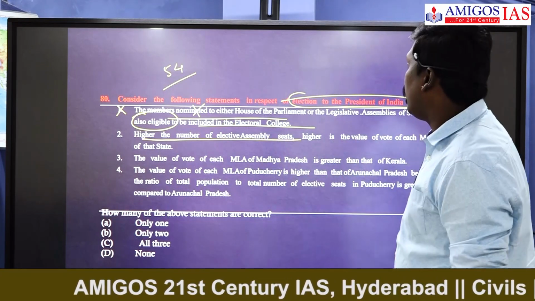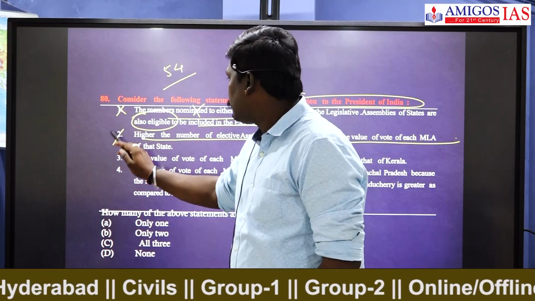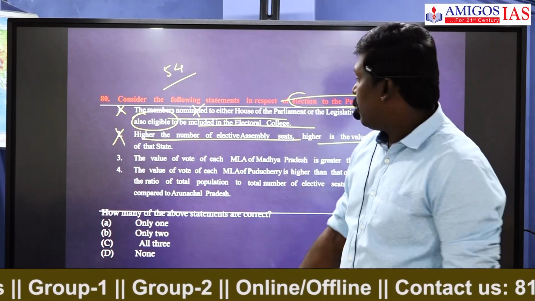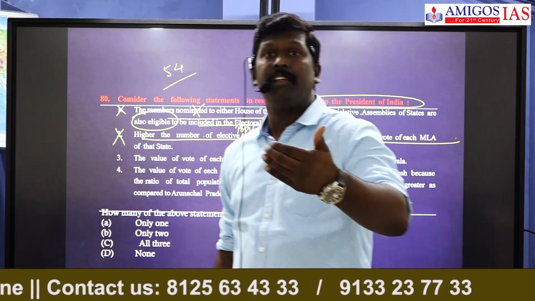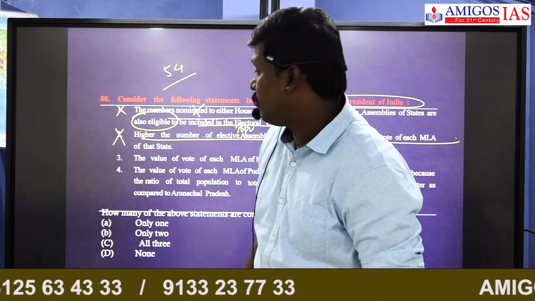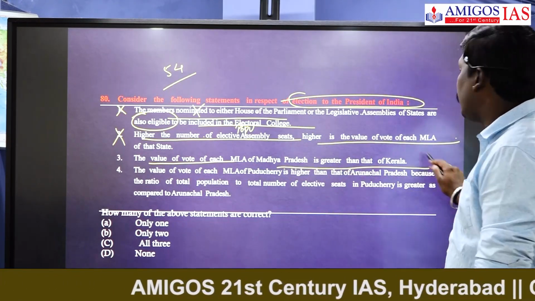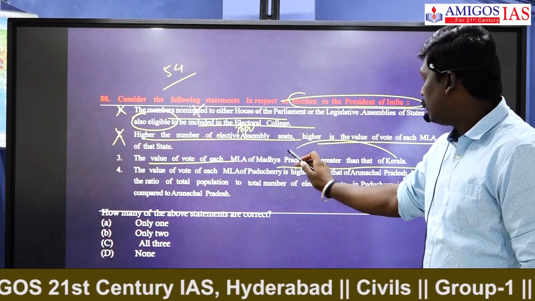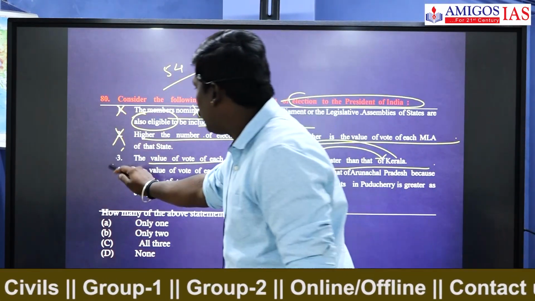Higher the number of elective assembly seats, higher the value of each MLA's vote. This is also wrong. Why is this wrong? Because the higher the population in the state, as the population increases, the vote value of an MLA increases. So this is also wrong. The value of the vote of each MLA in Madhya Pradesh is greater than Kerala. This is actually the reverse. The MLA vote value of Kerala is greater than Madhya Pradesh. So this is also wrong.